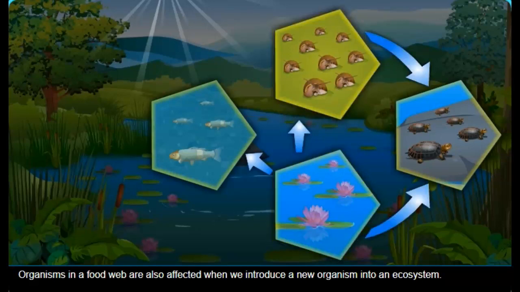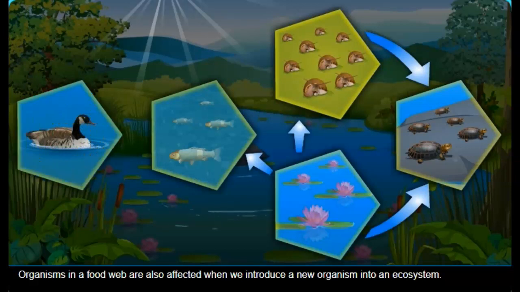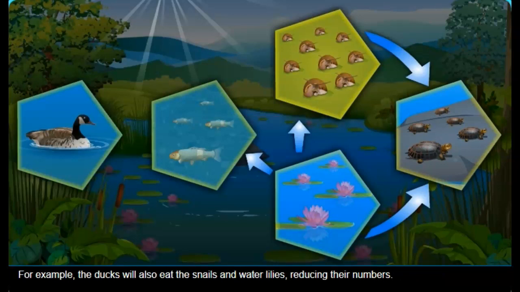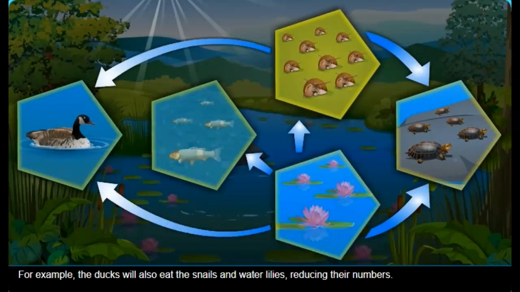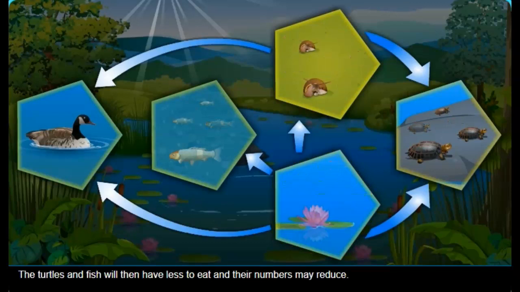Organisms in a food web are also affected when we introduce a new organism into an ecosystem. For example, the ducks will also eat the snails and water lilies, reducing their numbers. The turtles and fish will then have less to eat, and their numbers may reduce.